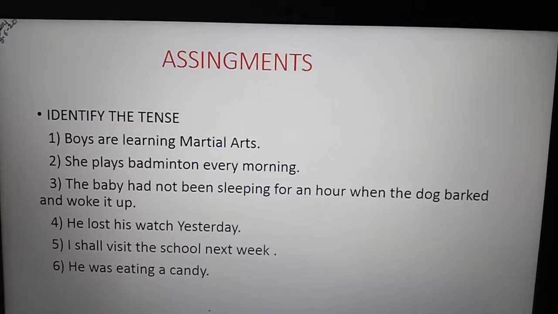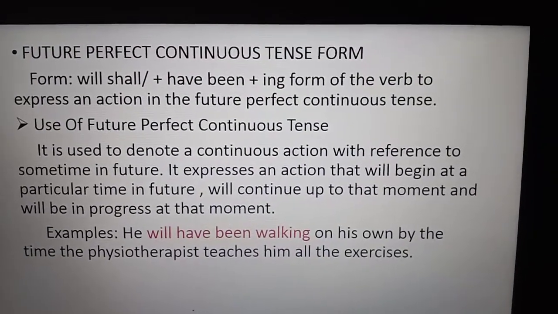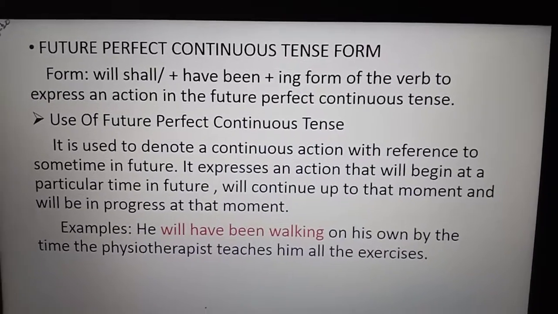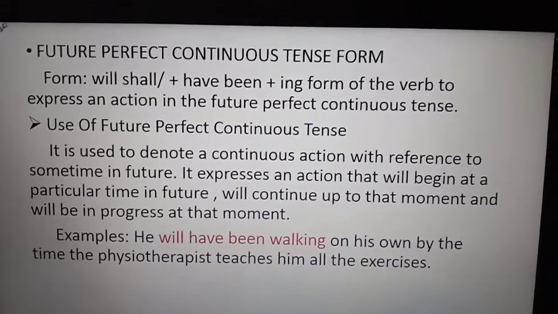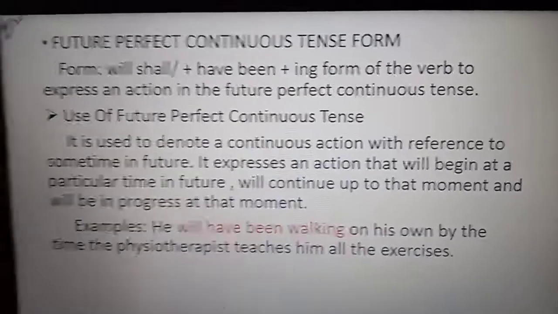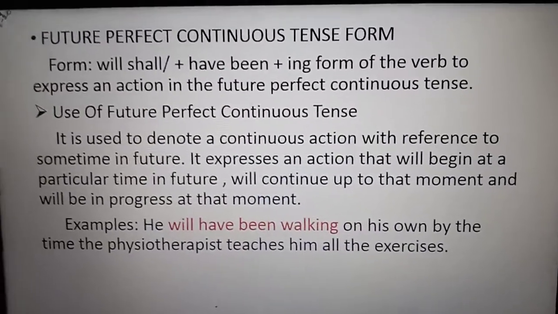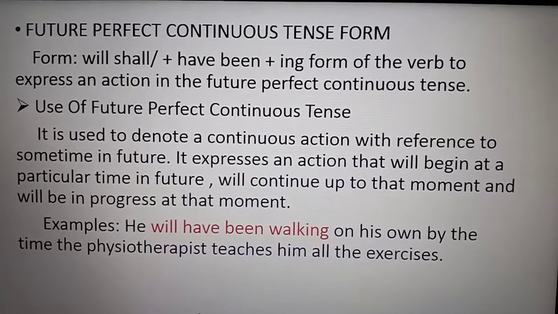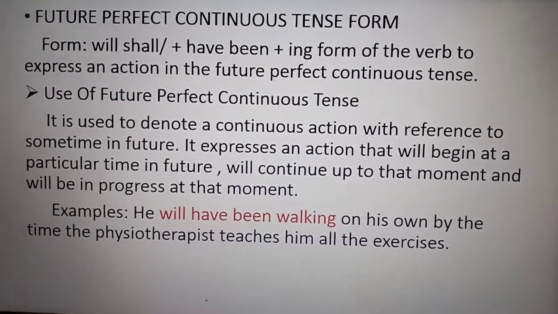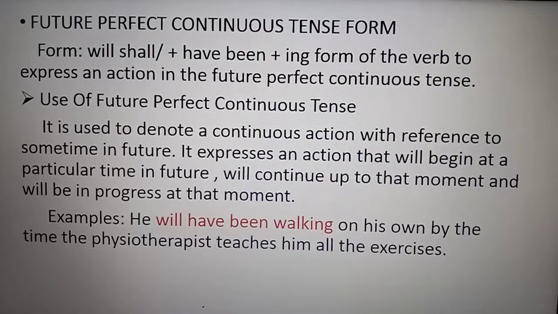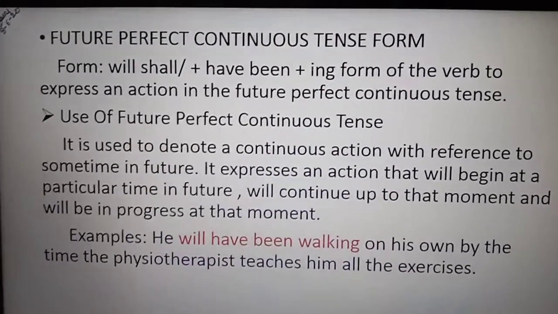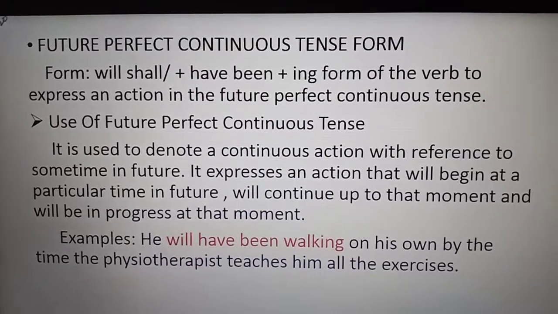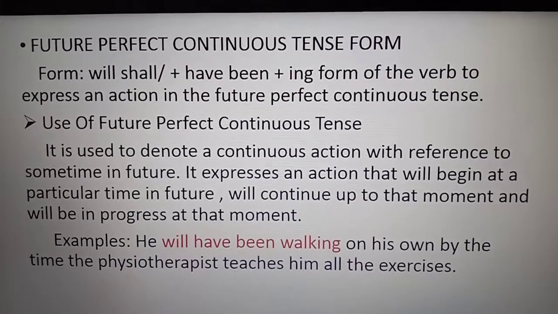I hope, children, you are understanding all the forms of the sentences. By this you have understood the types of tenses: present tense, past tense and future tense and their forms. That is all the tenses. Children, it will help you. If you understand one tense, it will help you to understand the other two also.